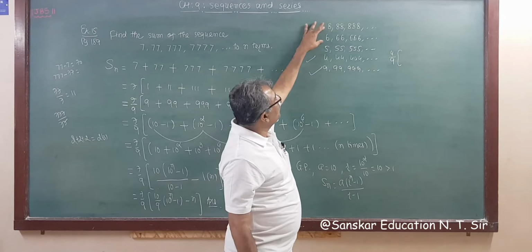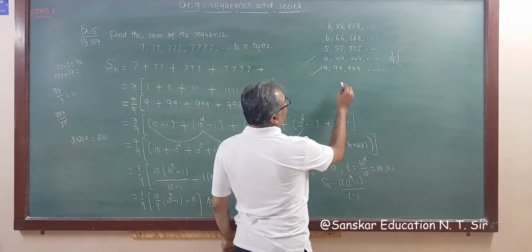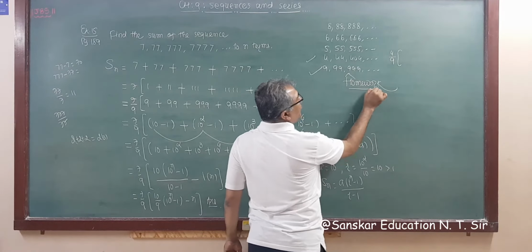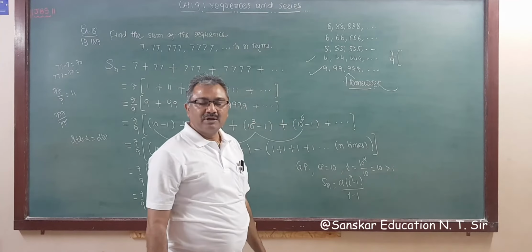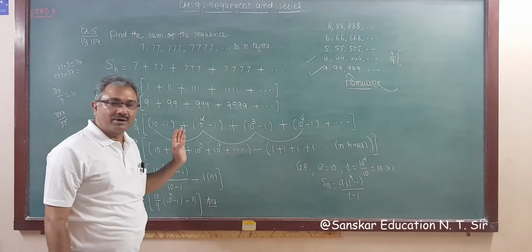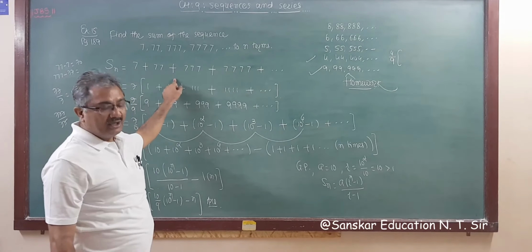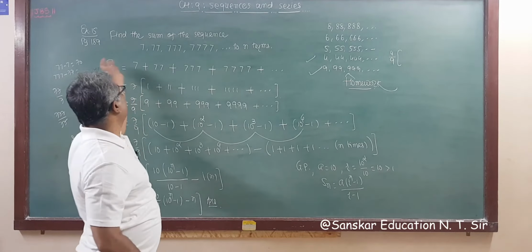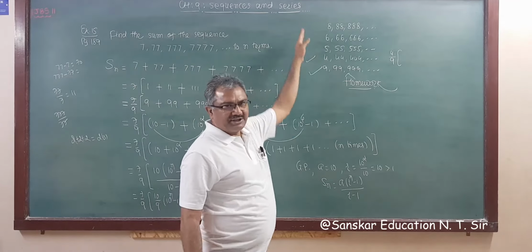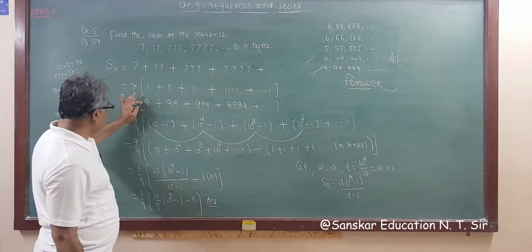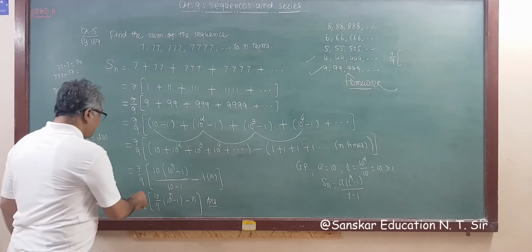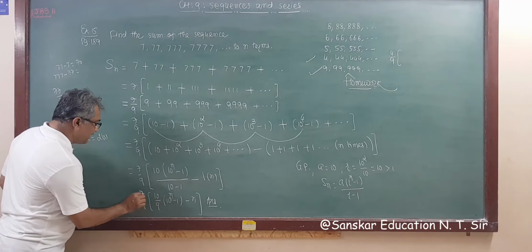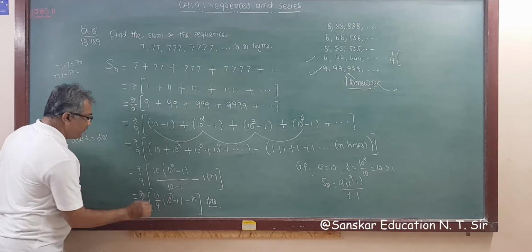You have to practice these 5 questions, 2 to 4 and 5. These all questions are your homework. So do it yourself at home, and the formula practice will also be done. And remember one thing, this question is important for your exam for 2 marks. It is not necessary that I am giving 7 only, I may give any digit. Then the straightforward answer, no 7 by 9 required. If it is 8, then the answer will be 8 by 9. So remember this thing, right? So practice at home.